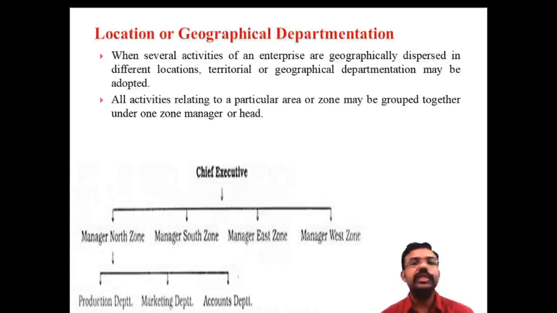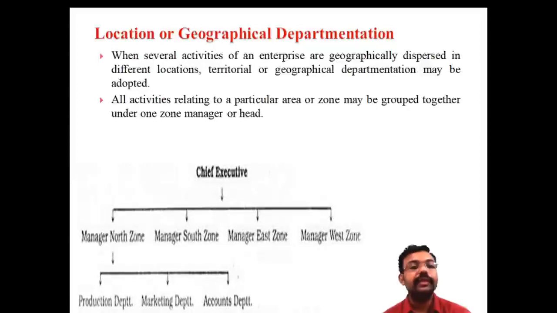Suppose Maruti Suzuki is dividing the product on the basis of locations. There is north area, south area, east area, west area. So all the activities related to a particular area, zone-wise classification. For example, there is a manager of the north zone, a manager of the south zone, a manager of the east zone, a manager of the west zone. That means zone-wise classification on the basis of geographical area. Departmentization is done on the basis of geographical area.